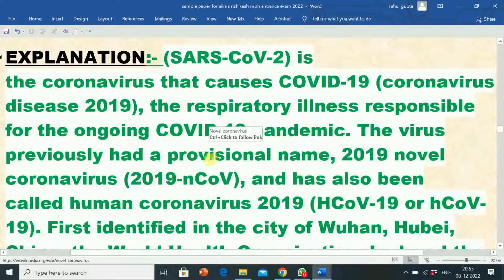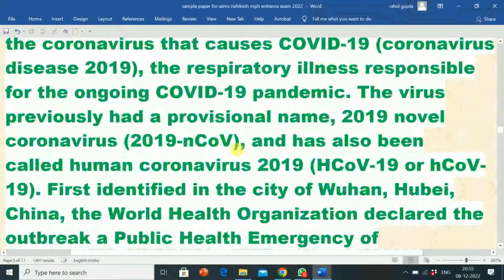Its explanation is SARS-CoV-2 is the coronavirus that causes COVID-19, coronavirus disease 2019, the respiratory illness responsible for the ongoing COVID-19 pandemic.